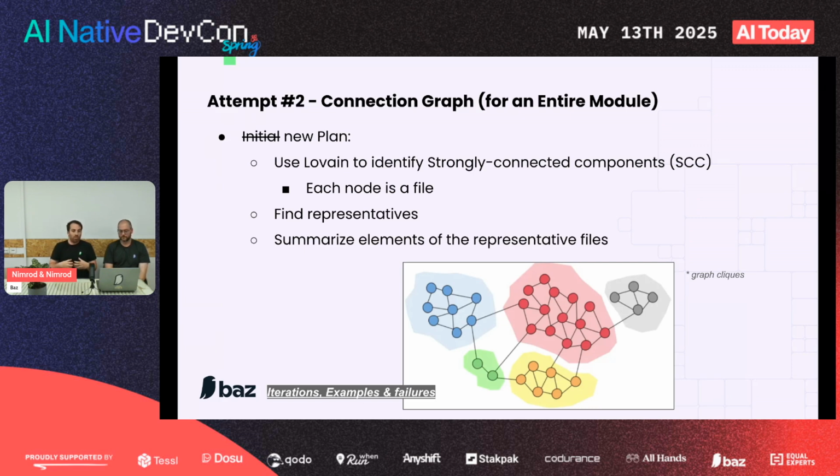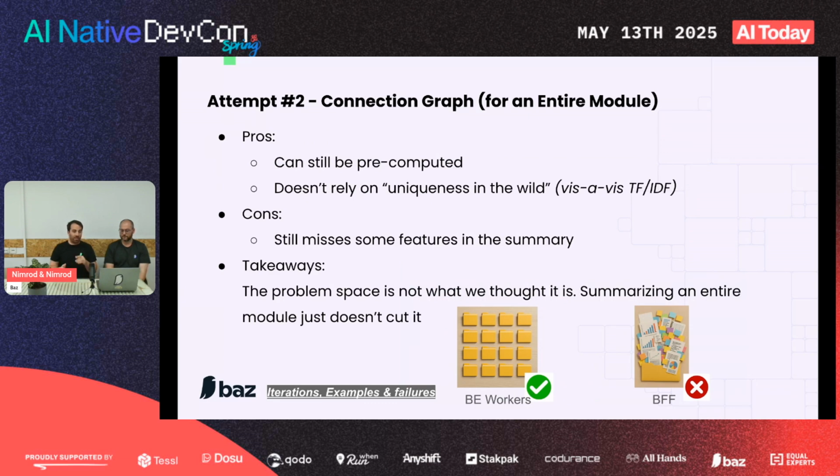What we wanted to do is find the representative, the most important or unique file within each SCC, and take only the elements from that. So take only the class names and the functions from that representative file. And it solved the problem of the size, right? It can still be pre-computed. It fixes the TF-IDF in the wild issue. We get actually everything we need.